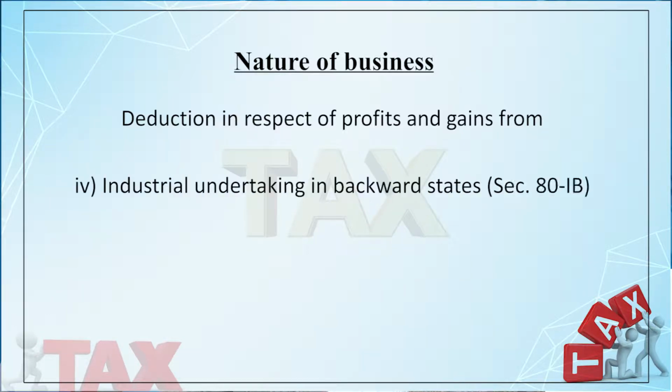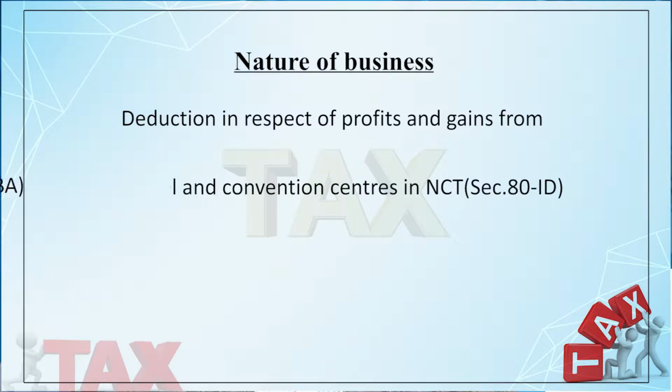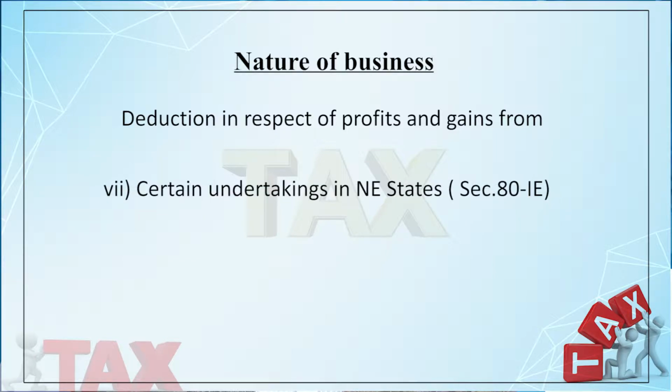Section 80IB may be used for industrial undertaking other than infrastructure development. Section 80IBA has been inserted for the housing projects. Section 80ID says that any business or convention centers situated in NCR can claim such type of deduction. Section 80IE is meant for certain undertakings in northeastern states.